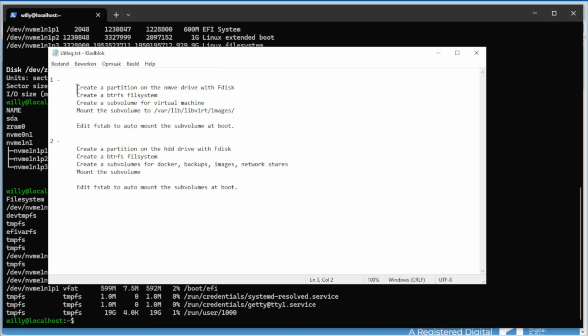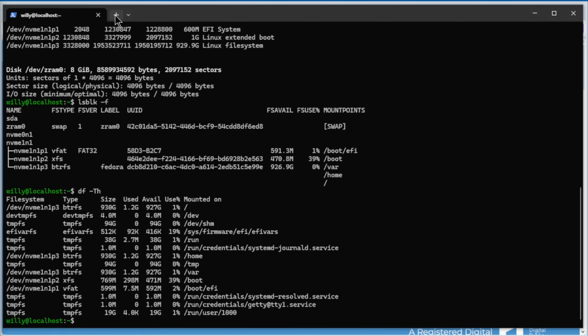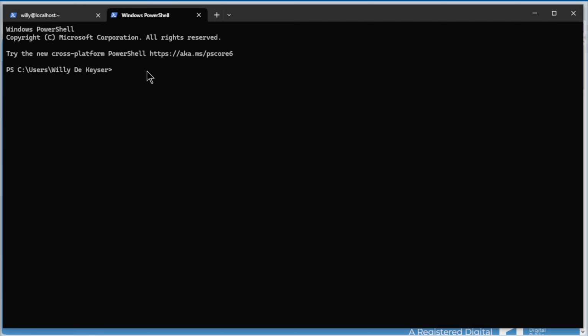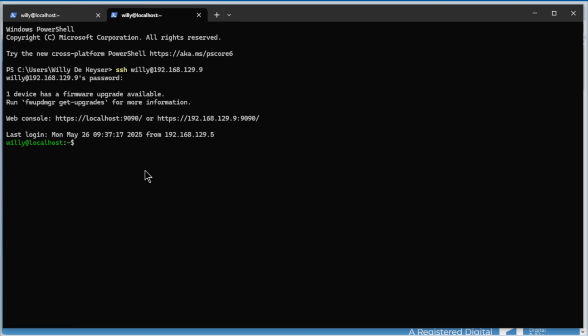The first thing we're going to do is to create a partition on the NVMe. We open a new tab and create a new SSH connection. SSH, enter, password. So the first thing is fdisk. So sudo fdisk /dev/nvme0n1.